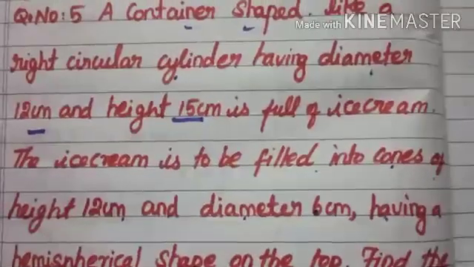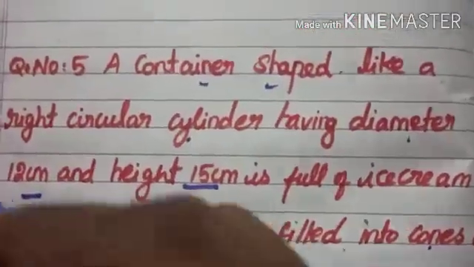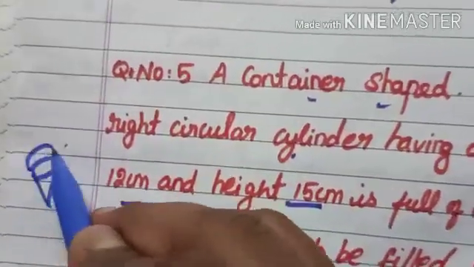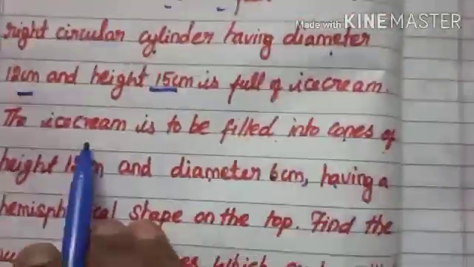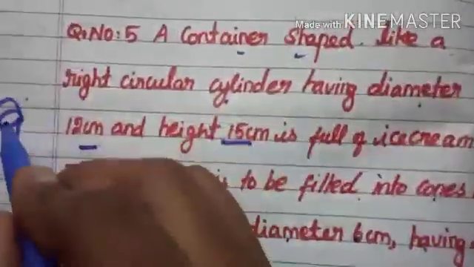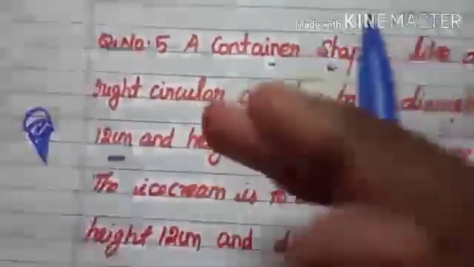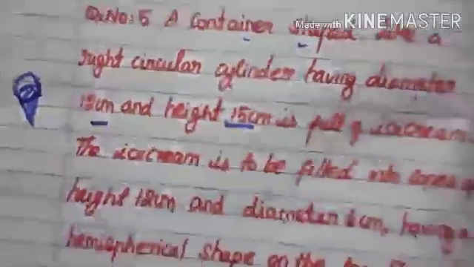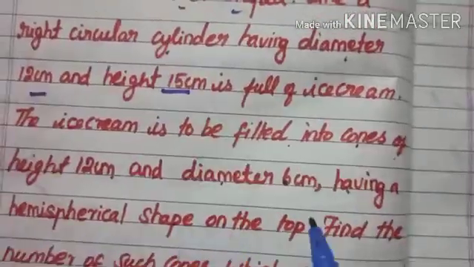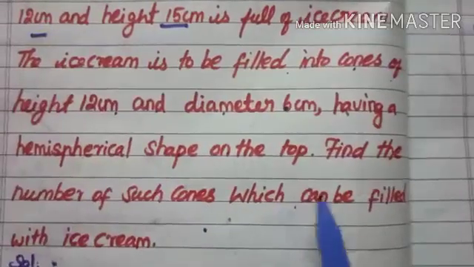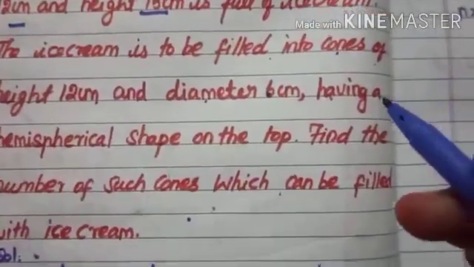When we buy any cone ice cream, the seller keeps the ice cream above the cone, but here they have given that the ice cream is to be filled into the cone. So first you need to fill the ice cream inside the cone. Afterwards some amount of ice cream looks like a hemispherical shape, fixed on the top. Find the number of such cones which can be filled with the ice cream.